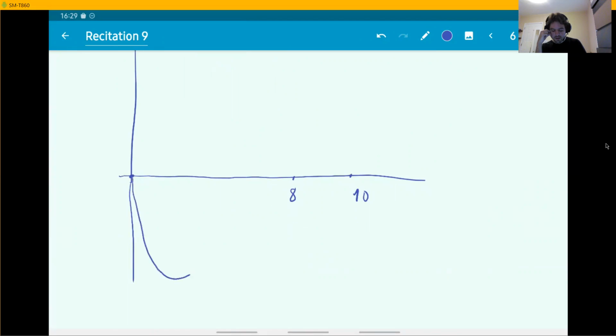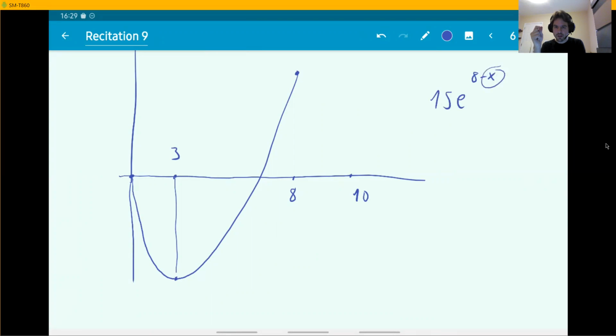And it was more like this, where 3 was a critical point because the derivative was 0 there. And then it reached the value of 15 up there. After 8, the function became this exponential where the x appeared in the exponent with a negative sign. There was also a 15 in front. This is a decreasing function because of the negative x. So this function actually does this.